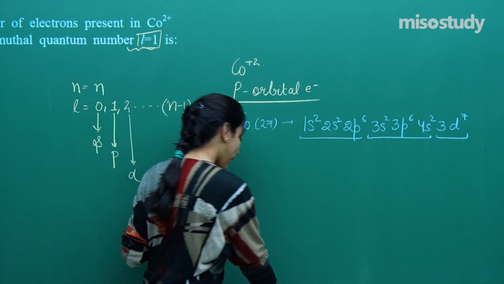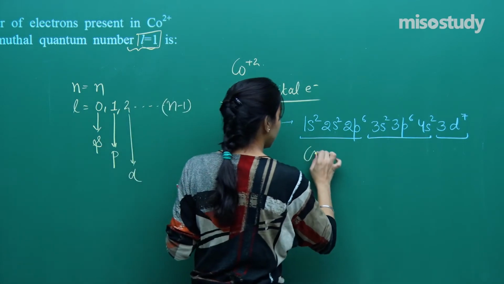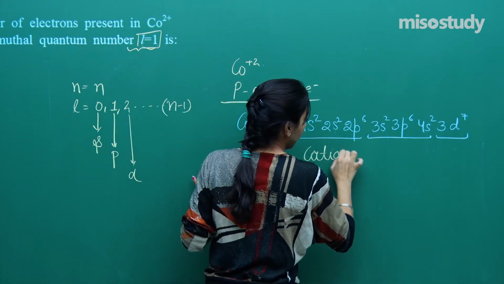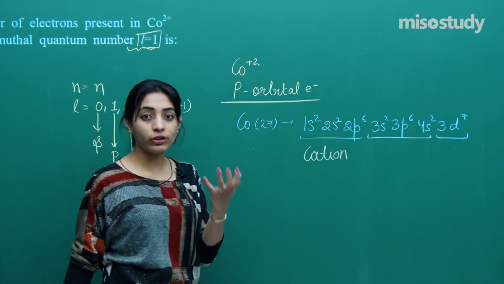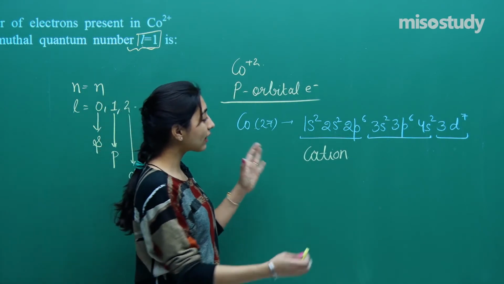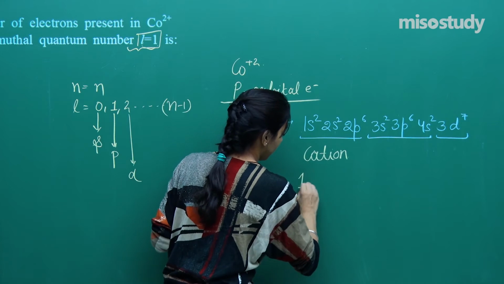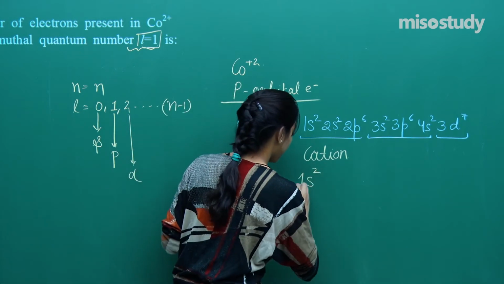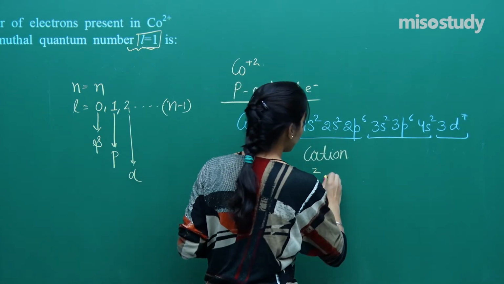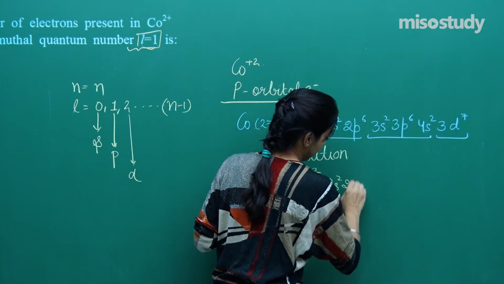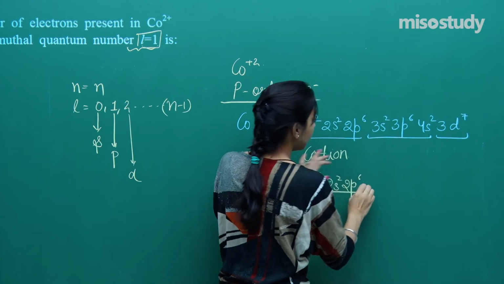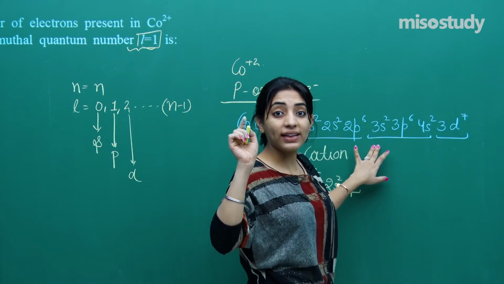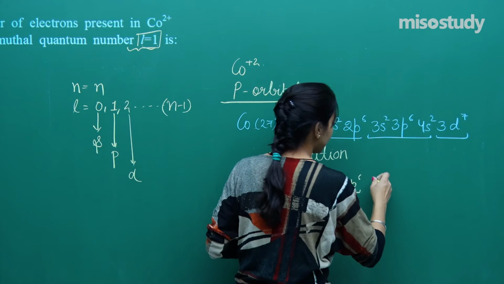Now see, when I want to make the cation, first of all, I'll arrange the orbitals in the order of collection. So orbitals belonging to n equal to 1 will be written together, orbitals belonging to n equal to 2 will be written together, orbitals belonging to n equal to 3 will be written together.